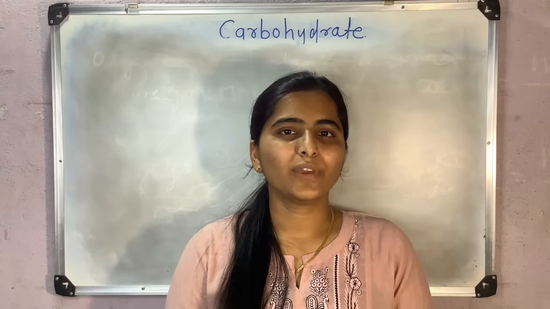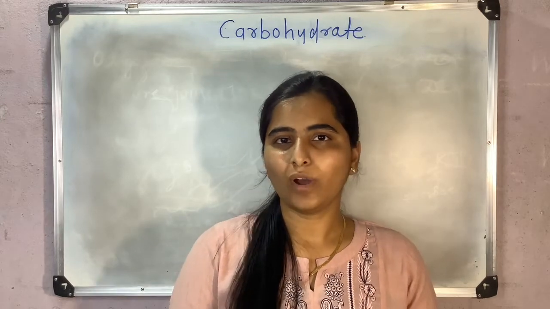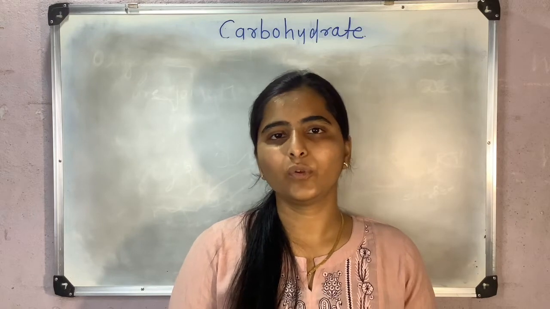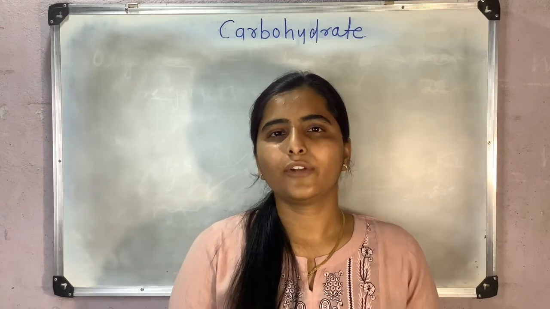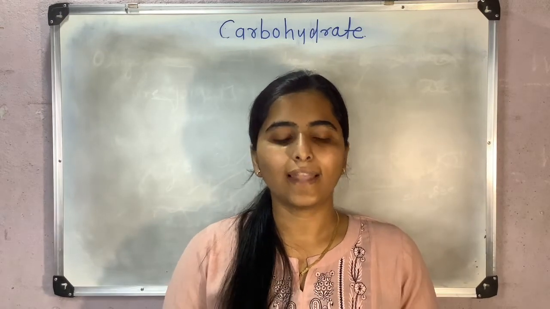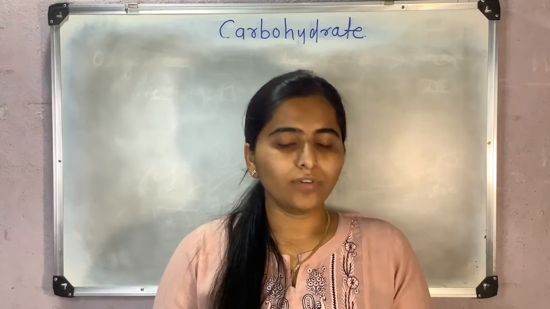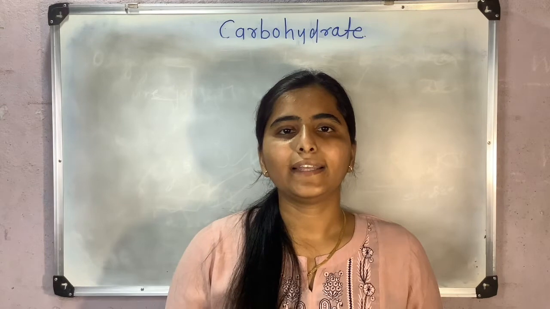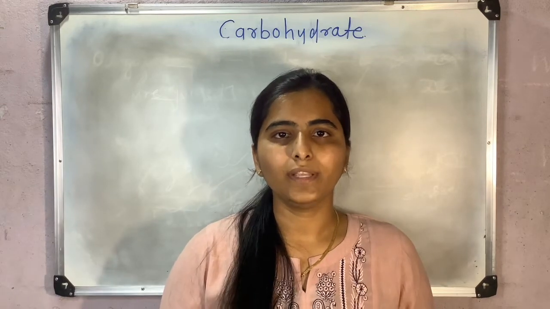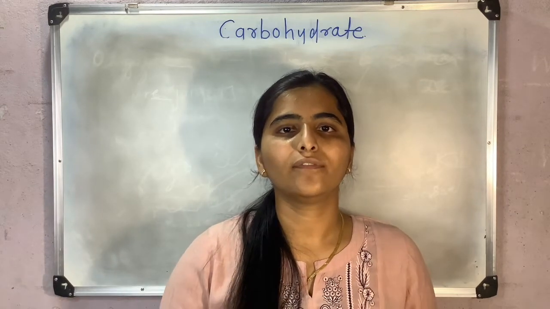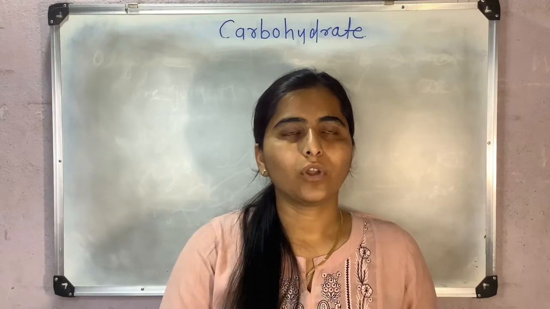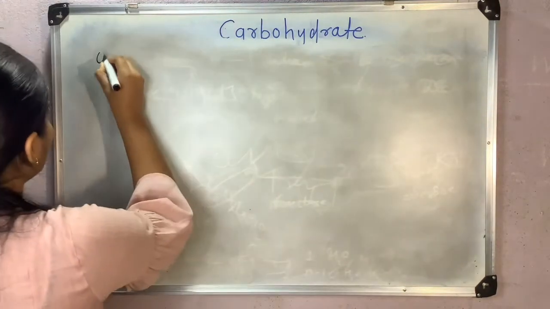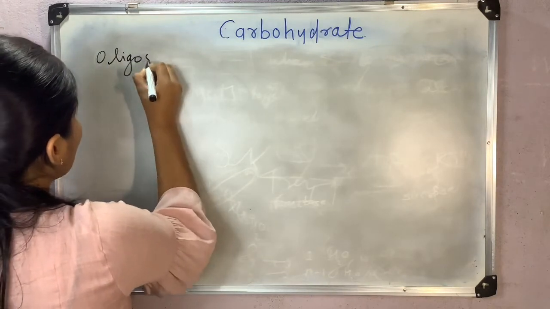As in the last video we discussed reactions of carbohydrates due to the presence of reactive groups like the aldehyde group and CH2OH. Also we talked about sorbitol and glycosides, and in this video we will discuss oligosaccharides, polysaccharides and enzymatic and non-enzymatic browning. Here I will be discussing only non-enzymatic browning. And first I will tell you what oligosaccharides are.